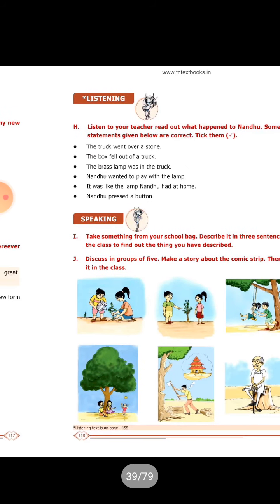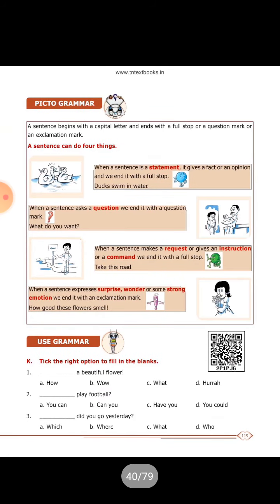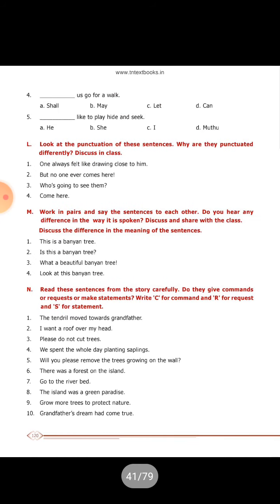Okay, next one, listening, then grammar. Tick the right option to fill in the blanks. You have to read it thoroughly. Next one, look at the punctuation, where you have to punctuate the following. Next one, work in pairs and say the sentence to each other. Do you hear the difference in the way it is spoken? Discuss the difference in meaning of the sentences.